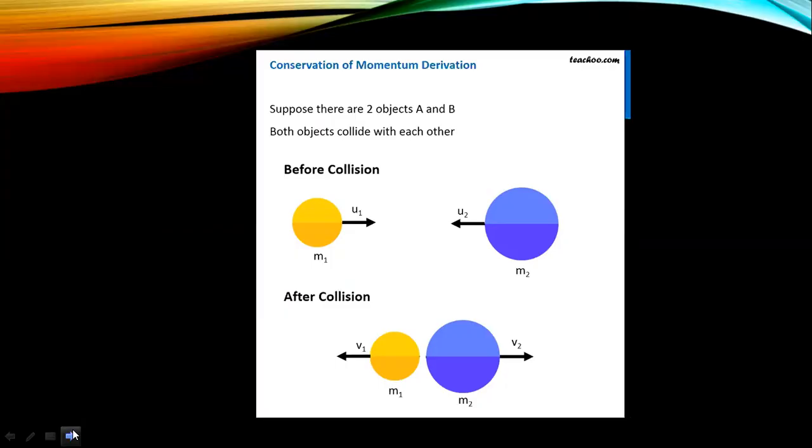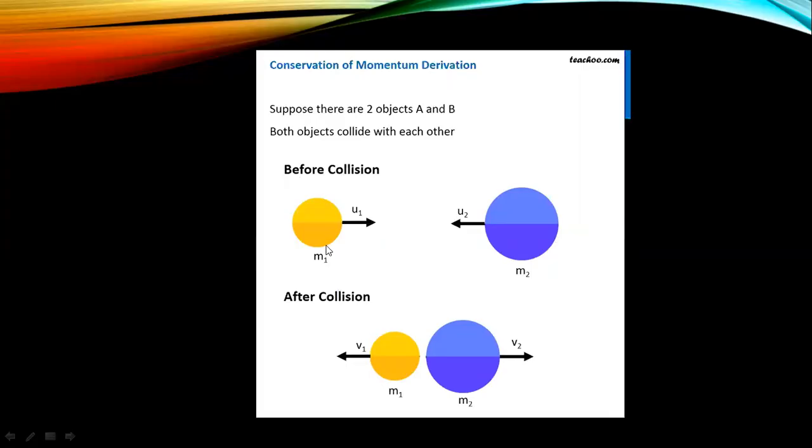Now let's prove mathematically that this always remains the same. In this simple figure, you can see there are two objects, one is A and one is B. The object A has mass m1, and it is moving with some initial velocity u1. And the object B is the heavier one. It has mass m2 and its velocity is u2.